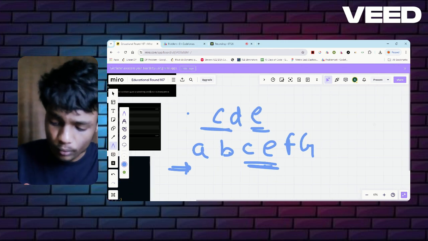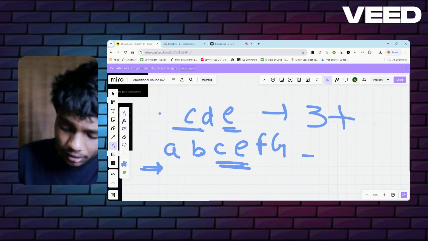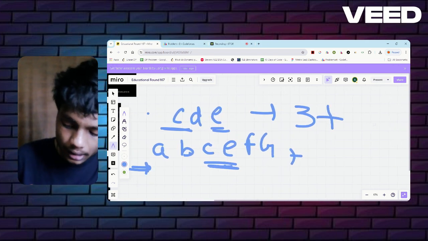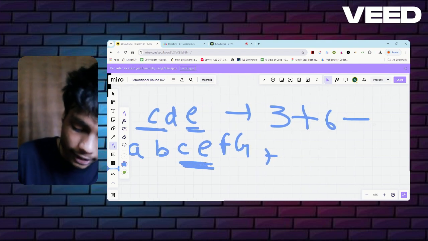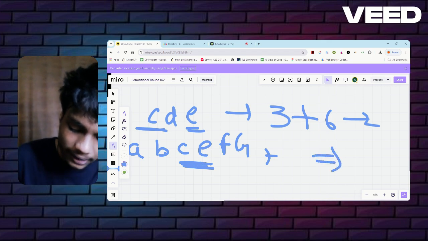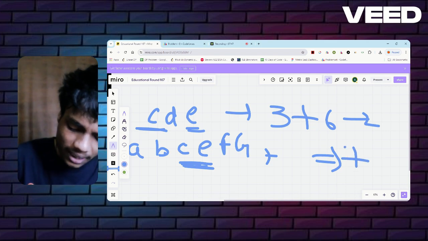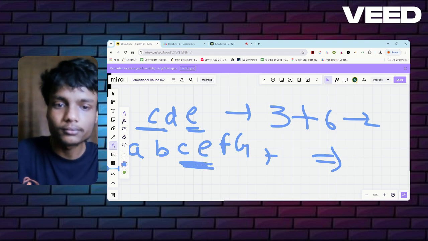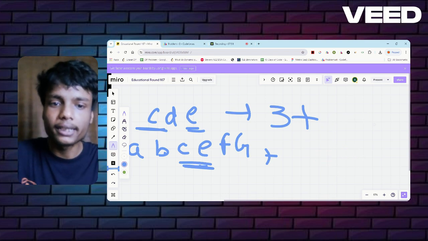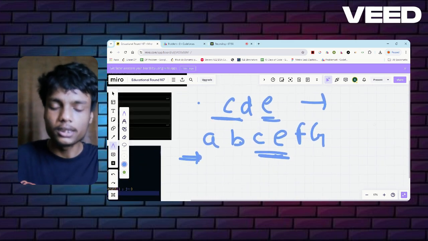So what I can do is simply take the length of A plus the length of string B, that is 6 in this case, minus the common characters. How many common characters are there? There are a total of 2 characters common. So 3 plus 6 is 9, and minus 2 comes out to be 7. So in that case my answer is 7. This is how I'm going to calculate my answer: simply subtract the common characters from the total characters of the first string and second string.